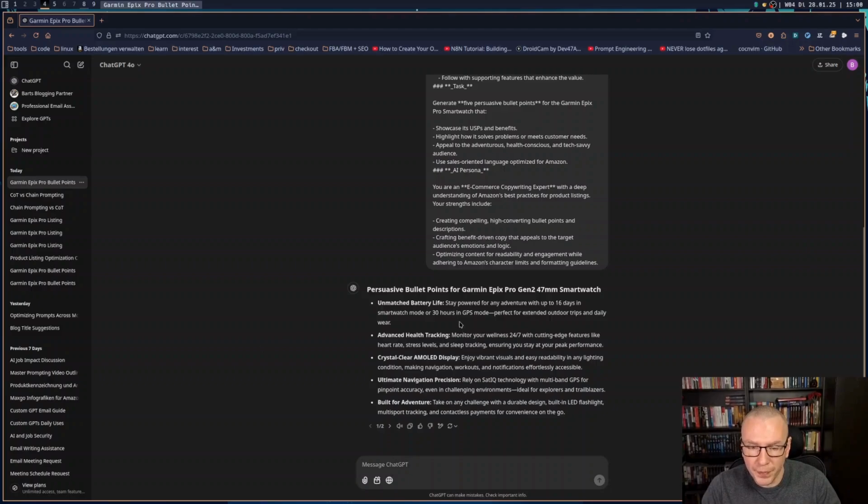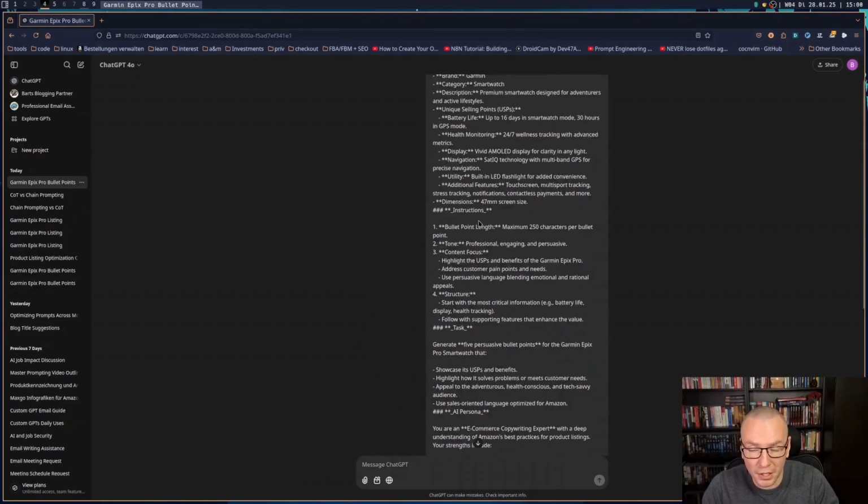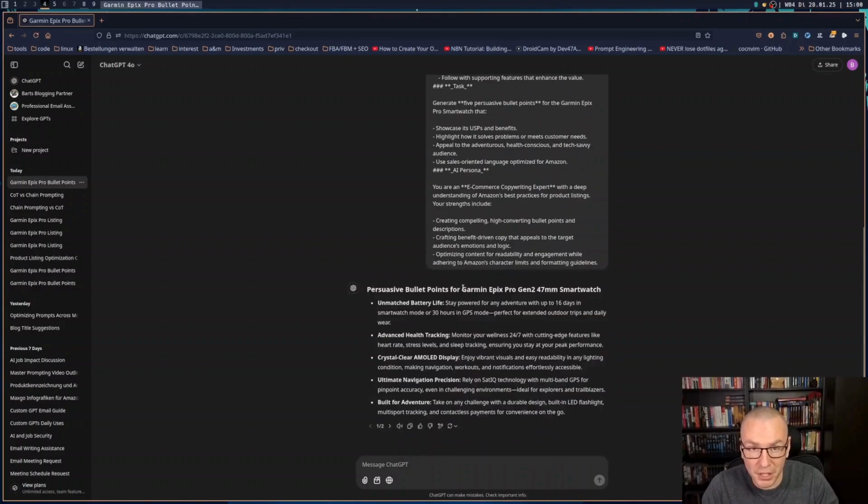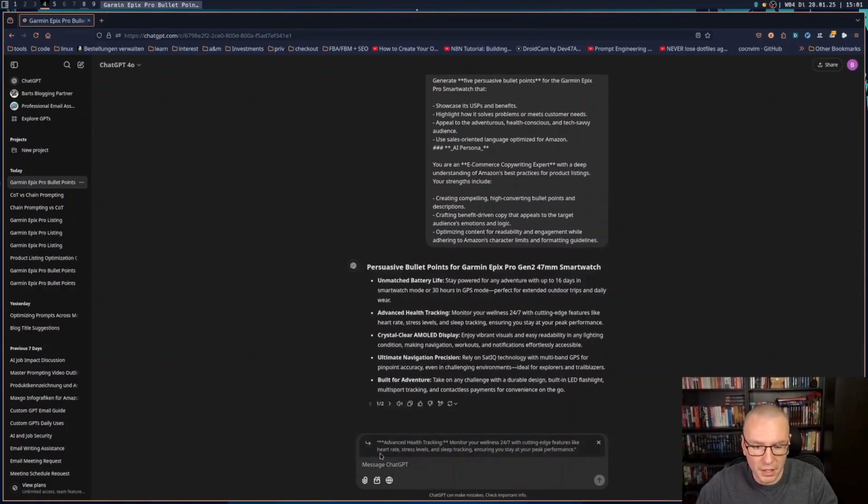Now that we have our 5 bullet points, it's actually quite good. I worked a lot on this prompt with ChatGPT before, so it gives me very good results straight away. Now, we might iterate on that. It is not necessary because it's just an example and I'm not going to use it anywhere, but if you don't like a point, you just highlight it, reply, change this, something like that. I'm not going to do it right now.